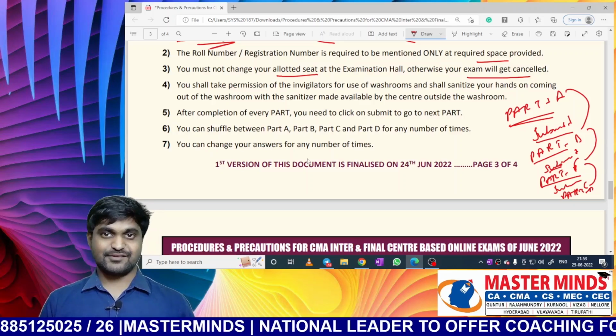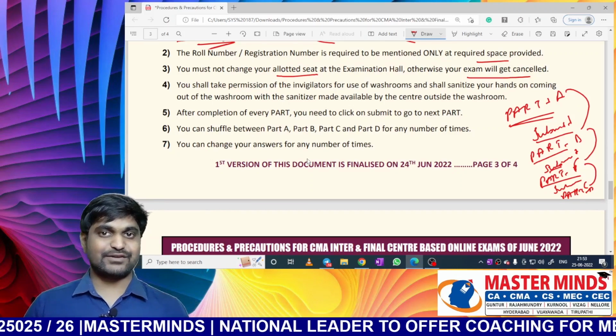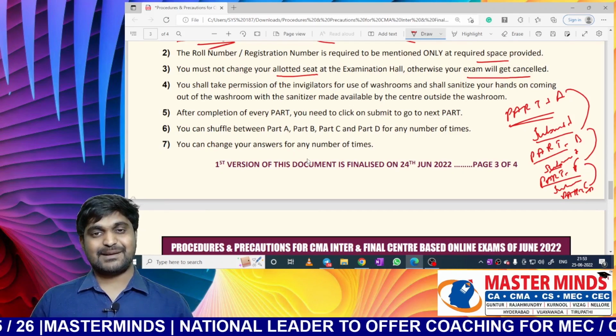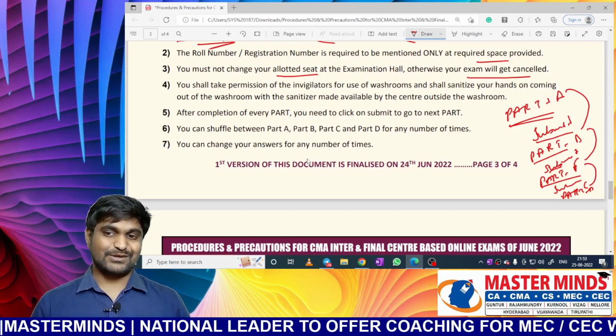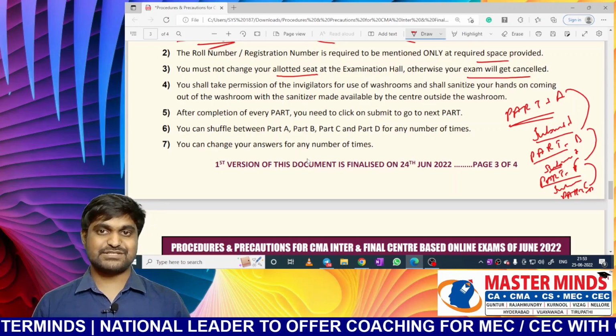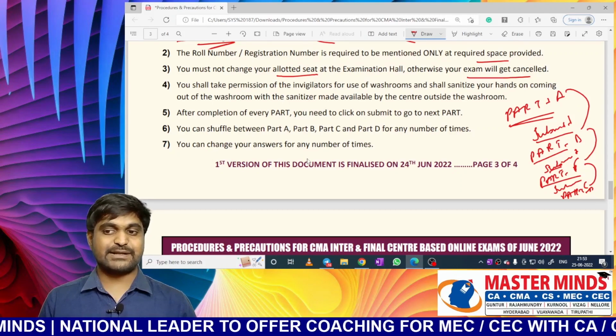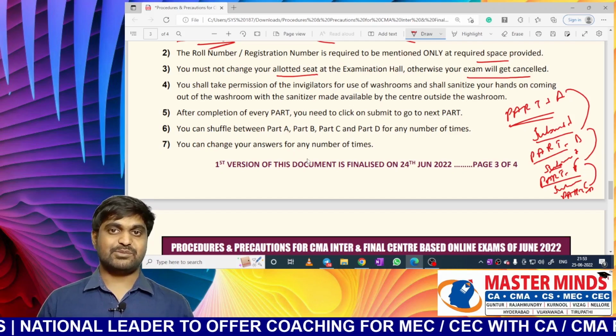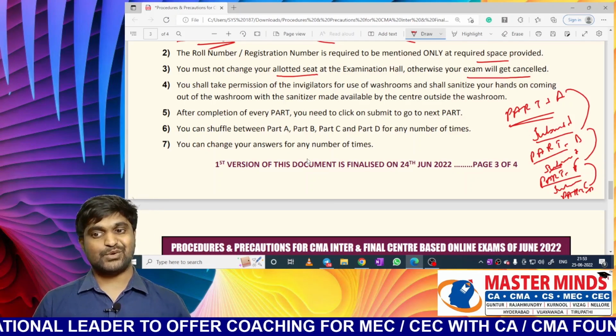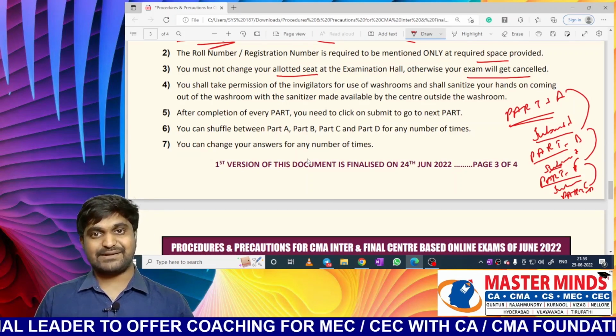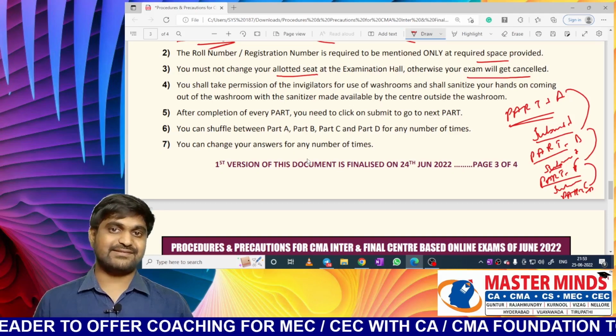Sir, in part D also there is a submit button. What happens if I click on that? Then you will complete your answer. So you will not get into any other part. Once you click on the submit button on part D, then your examination is set to be over. So don't click on the submit button on part D without completing your exam.